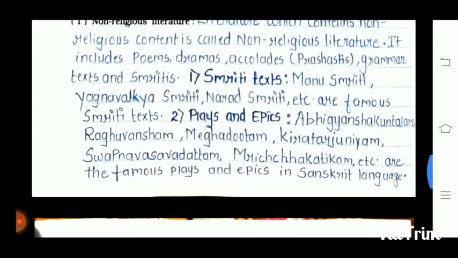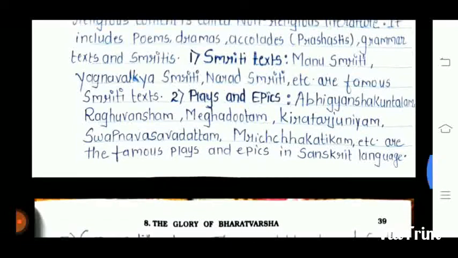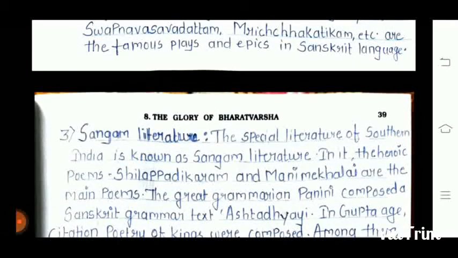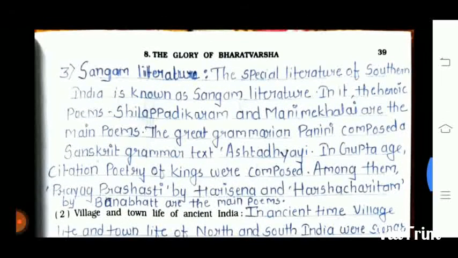Second one is plays and epics: Abhijnanashakuntalam, Raghuvamsham, Meghadutam, Kirtarjuniyam, Svapnavasavadattam and Mrichchhakatikam, etc. are the famous plays and epics in Sanskrit language. Third one is Sangam literature. The special literature of southern India is known as the Sangam literature in ancient times. In it, the heroic poems Shilappadikaram and the Manimekalai are the main poems.